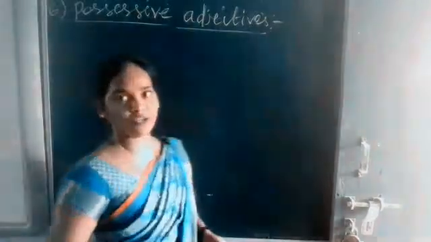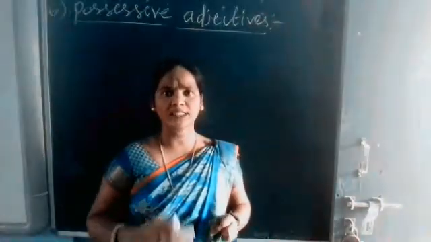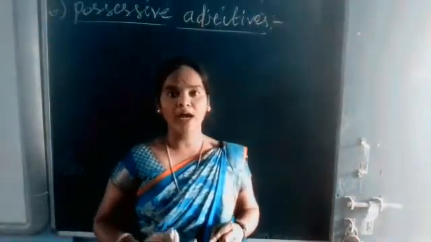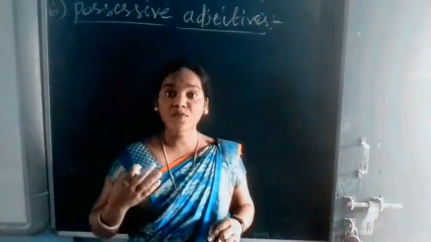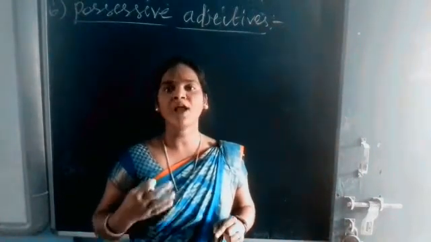So what are possessive adjectives? A possessive adjective is used with a noun to show possession or belonging.